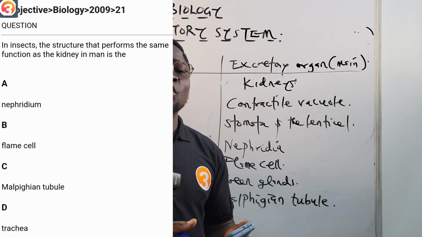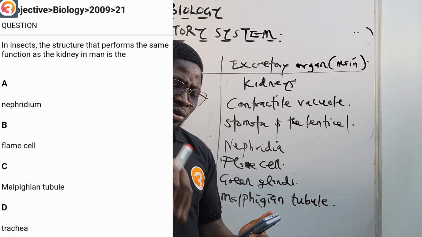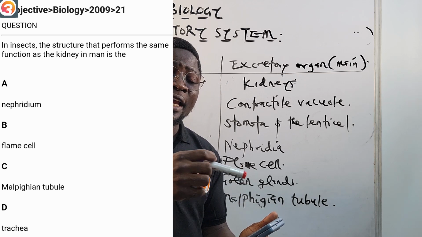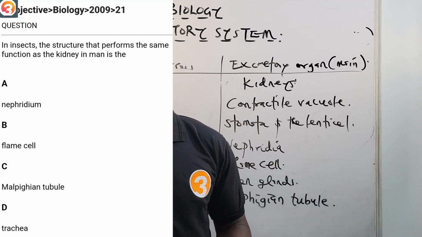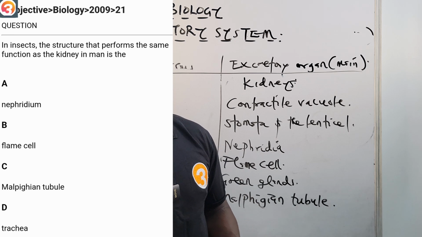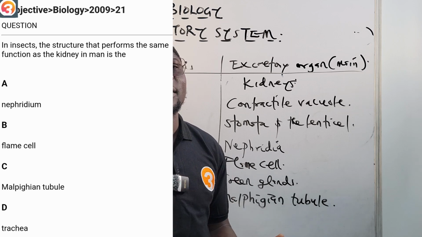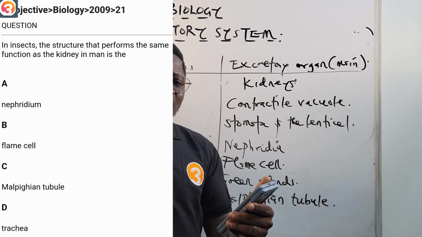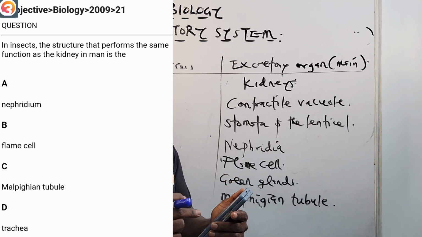So you will not be confused, the question is asking: in man, the excretory organ is this; in insects, what organ performs the same excretion? It's on the board there. Put the right answer in the comment section.